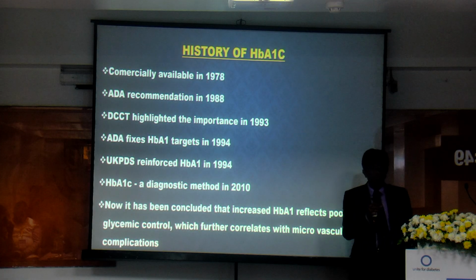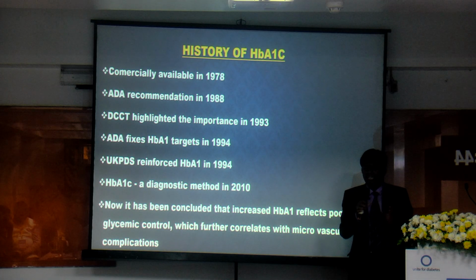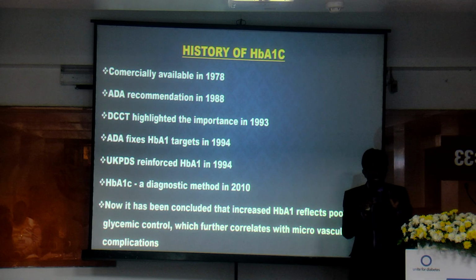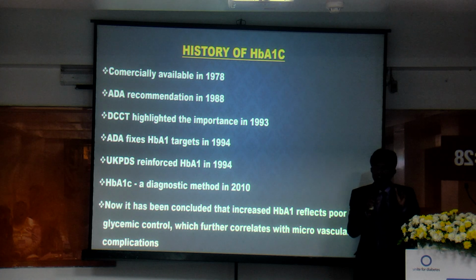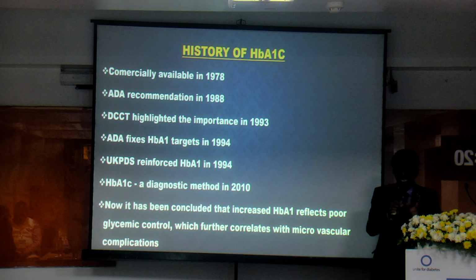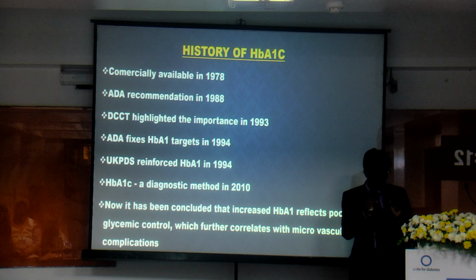So, what is the history of HbA1c? HbA1c was commercially introduced in 1978. Then ADI endorsed HbA1c in 1988. Then the DCCT study conducted in type 1 diabetes in 1993 highlighted the importance of HbA1c in such a way that it correlates with microvascular complication. Then ADA fixed HbA1c target in 1994. In 2010, the ADA broadened the HbA1c role so that HbA1c can be utilized as one of the diagnostic markers for diabetes.